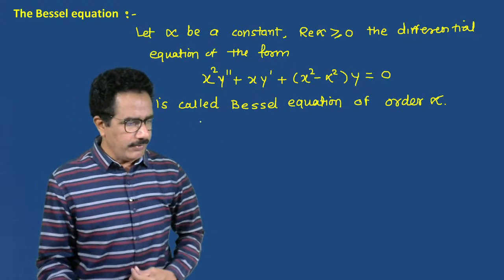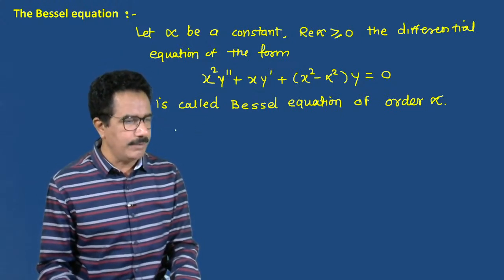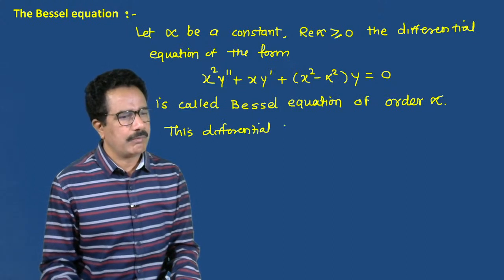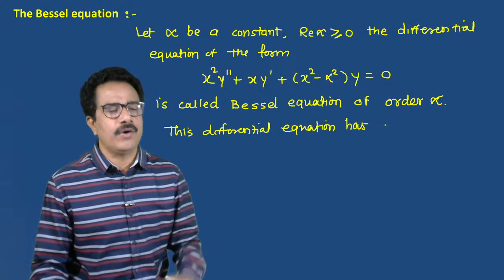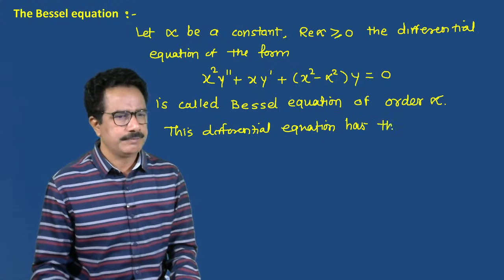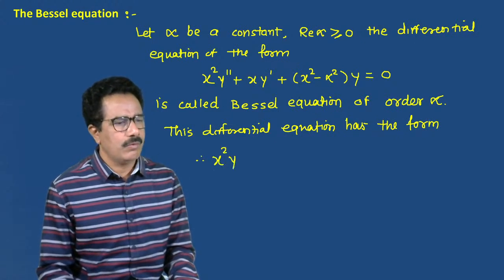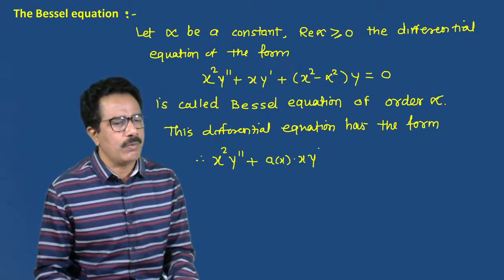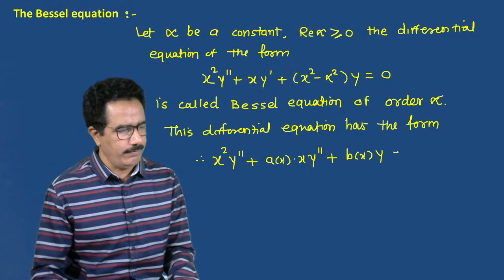Now see here, this differential equation has the general form: we can write this as x square y double dash plus a of x into x y dash plus b of x into y, which is equal to 0.